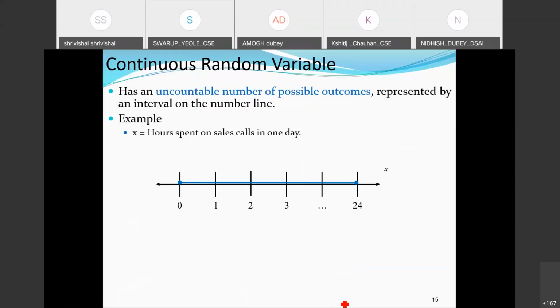Someone says 10 minutes on a call, someone says 10 minutes 10 seconds, someone says no, 10 minutes 10.5 seconds. This number will keep on increasing because there are always more values lying within that range. It is up to us, based on the measurement facility, up to what level we could measure it. Okay.